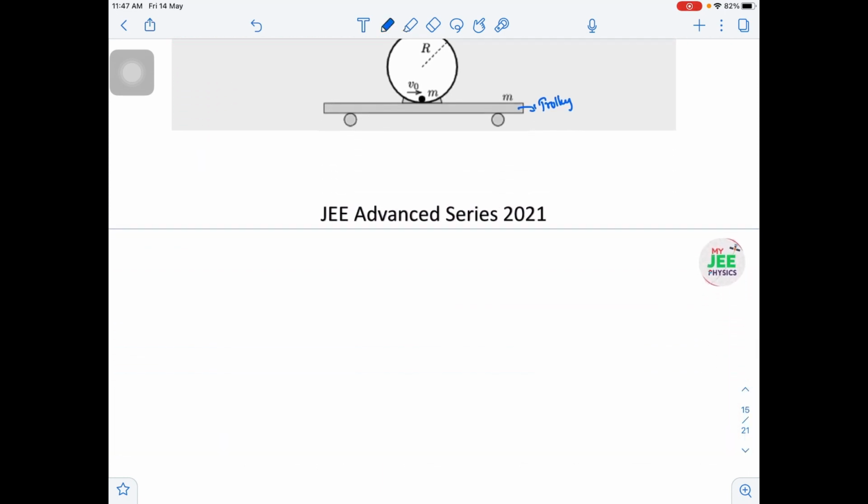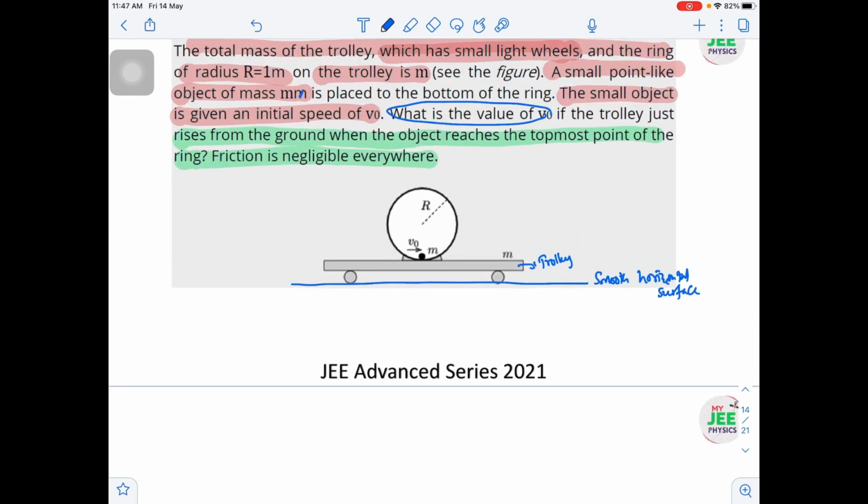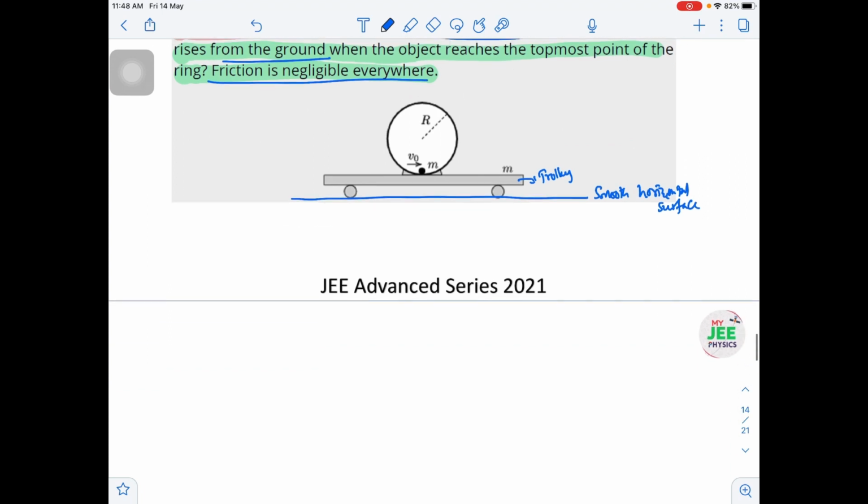As it is projected at the bottom with velocity v0, now the trolley is on a smooth horizontal surface. I think this is missed in the question, let me check once. Yes, friction is negligible everywhere as given, including the ground, which means there is a ground without any friction. Friction is not there, not like the previous question I told you.